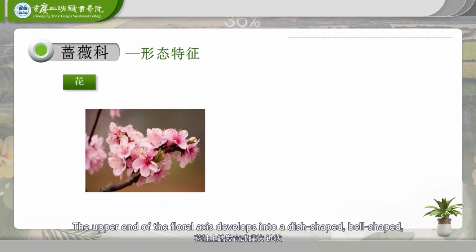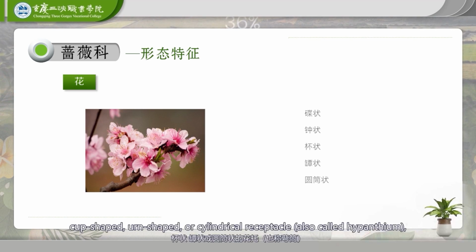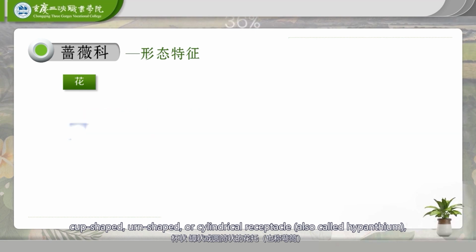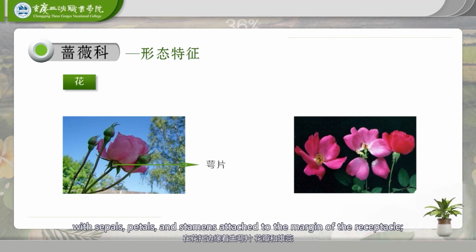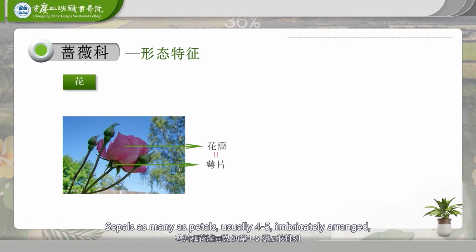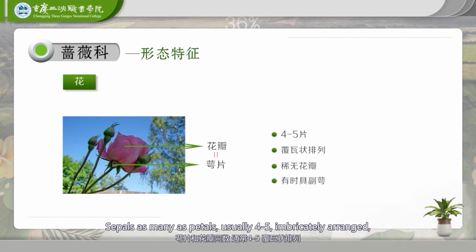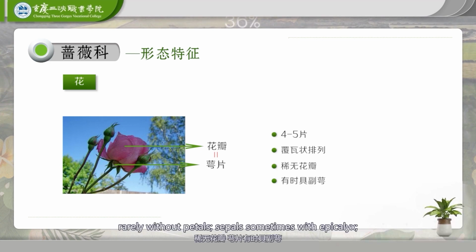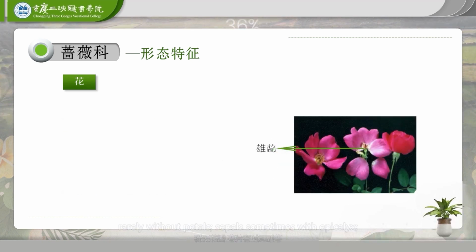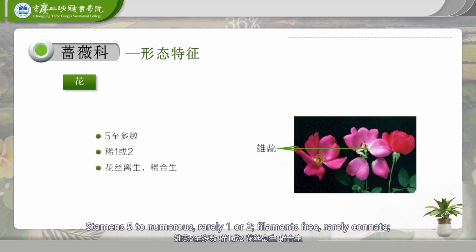The upper end of the floral axis develops into a dish-shaped, bell-shaped, cup-shaped, urn-shaped, or cylindrical receptacle, also called hypanthium, with sepals, petals, and stamens attached to the margin of the receptacle, sepals as many as petals, usually 4 to 5, imbricately arranged, rarely without petals, sepals sometimes with epicalyx, stamens 5 to numerous, rarely 1 or 2, filaments free,